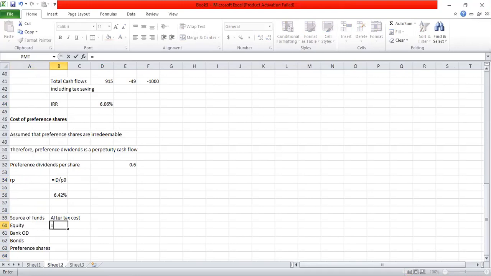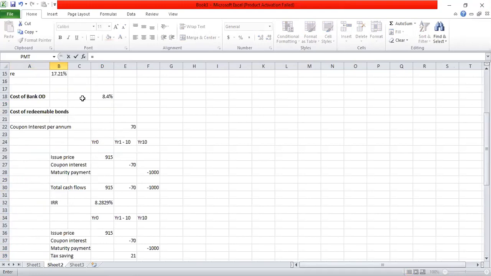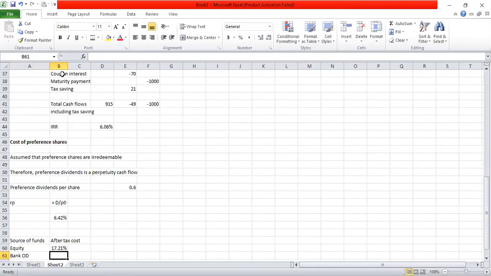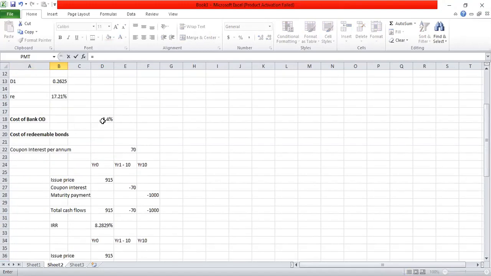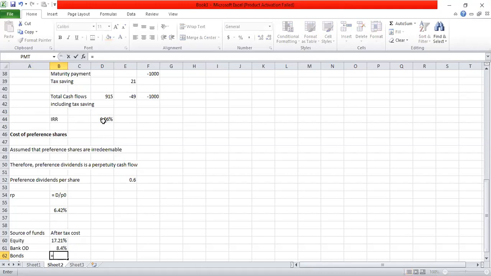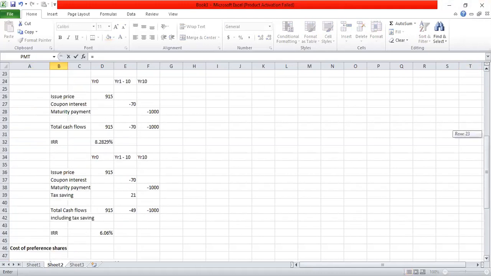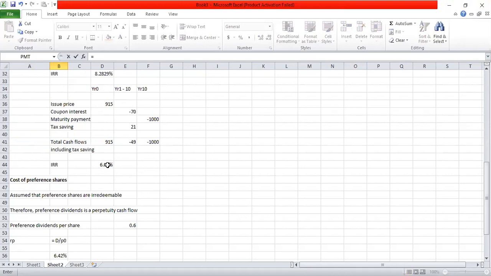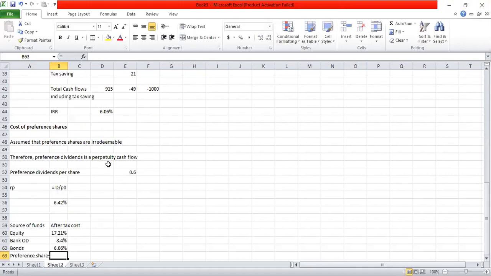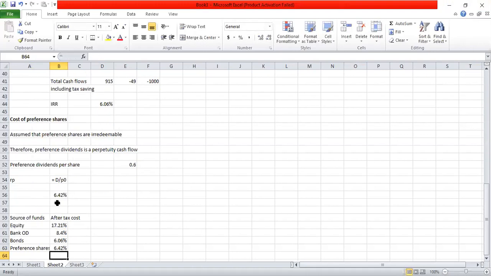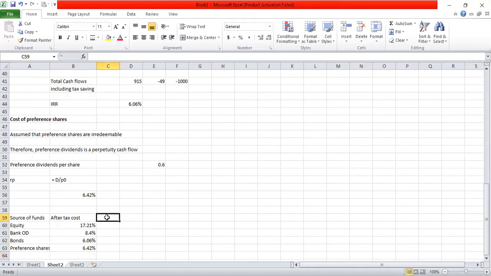Cost of equity is 17.21. After tax cost of bank OD 8.4%. After tax cost of bonds 6.06. Then cost of preference shares, there is no tax benefit there. Cost of preference shares 6.42%. So these are the costs of capital.